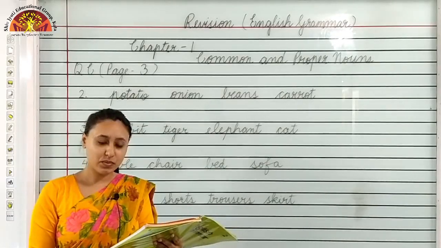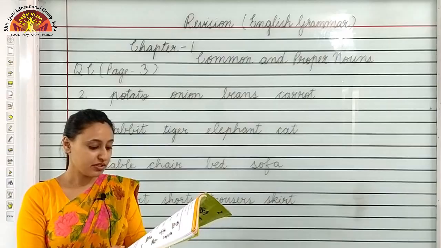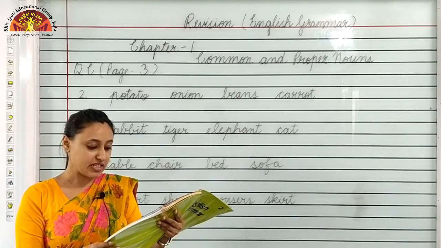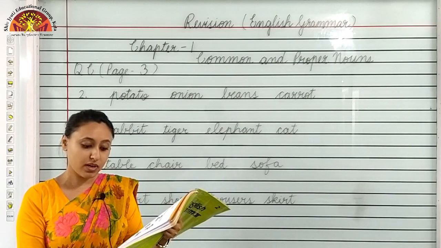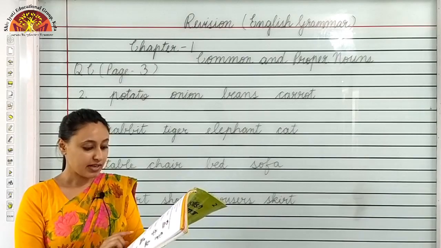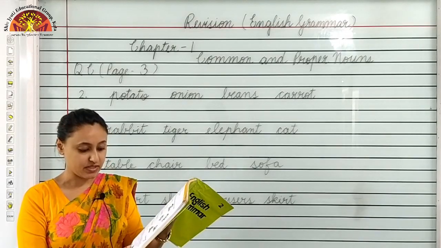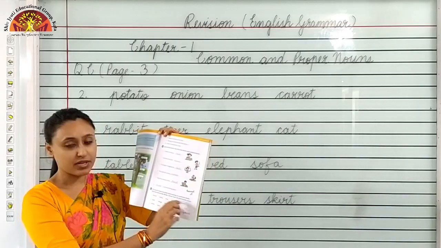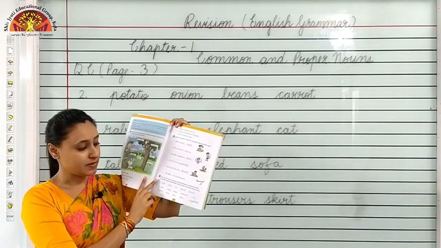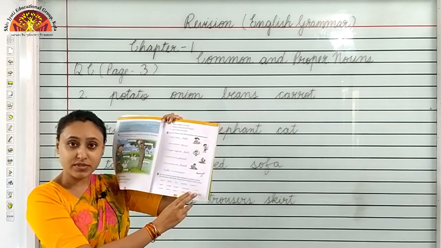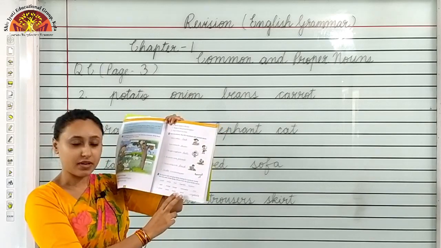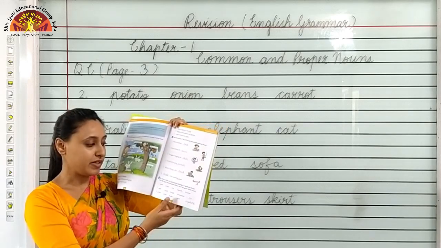Now we will revise question C on page number 3. The nouns in each row given below belong to a particular family. Write the name of the family, choosing from the given family names. So children, in this strip you are given family names and you have to choose the family name and write it in front of the nouns, okay?